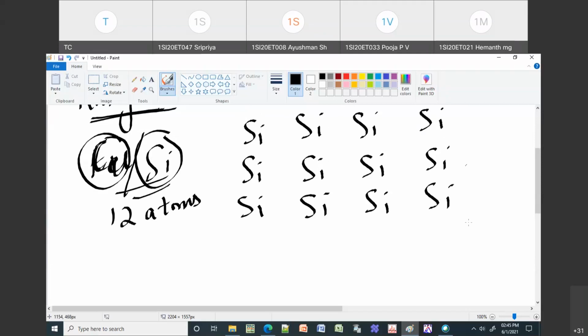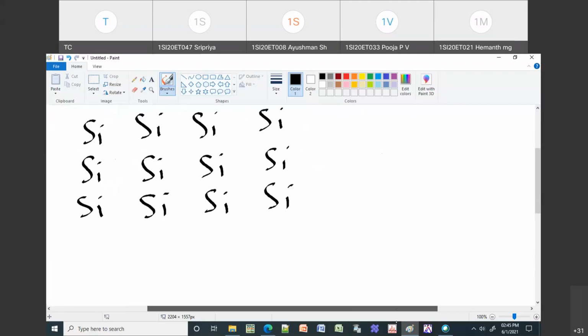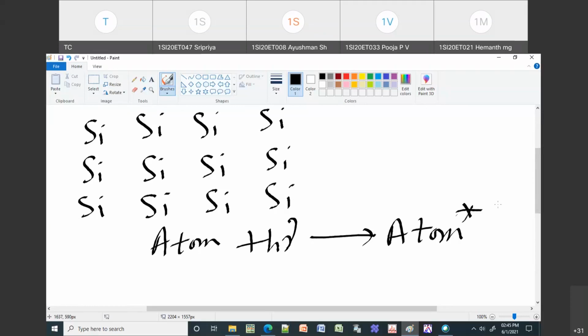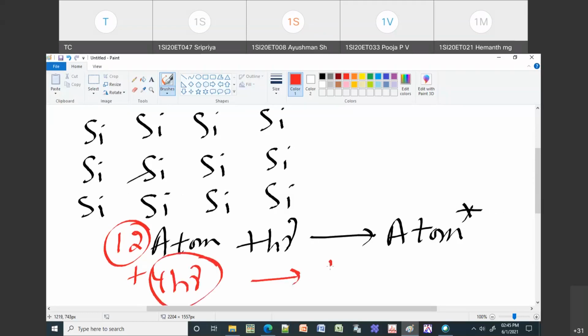Then you can have different types of interactions. Right now all atoms are in ground state. If I give some energy h nu, the atom goes to excited state, which is what we call induced absorption. If I give 4 photons to the 12 atoms, you'll have 4 atoms in excited state.